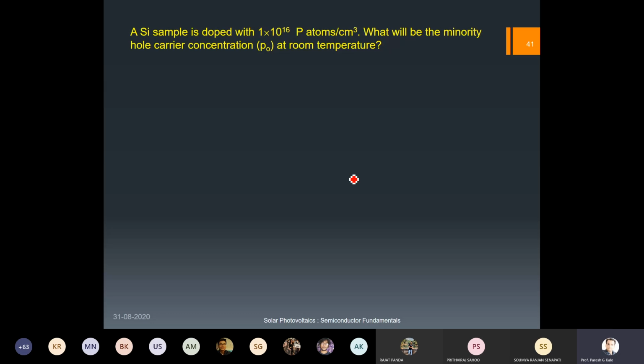Let us solve one quick example. Please read this and solve it quickly. You don't require a calculator. You can do this just orally. A simple one line answer. So please find out.